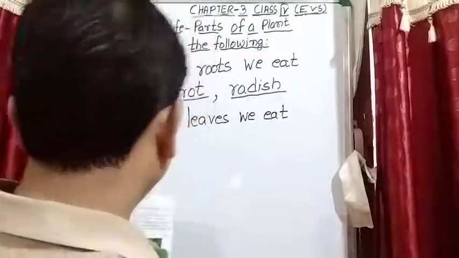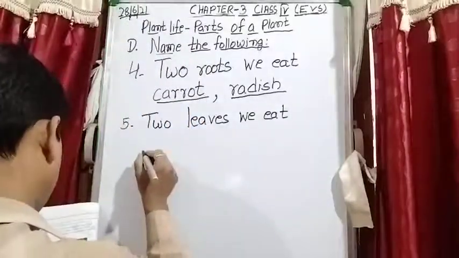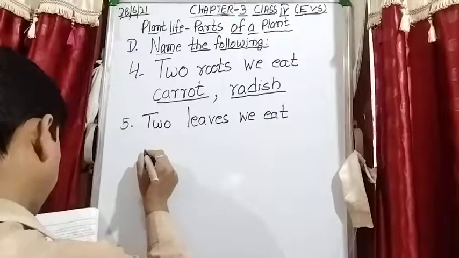So two leaves we eat, that is cabbage and mint.